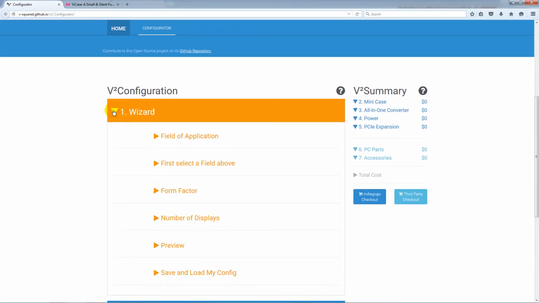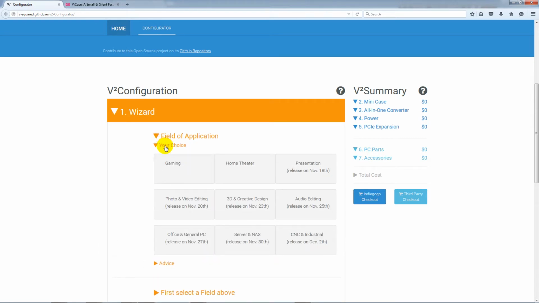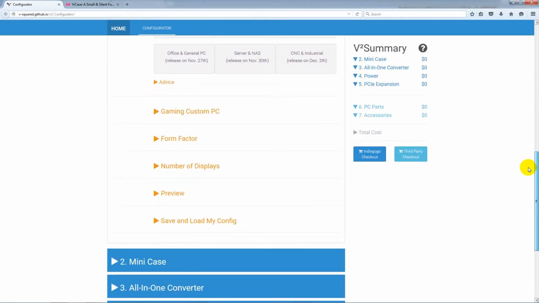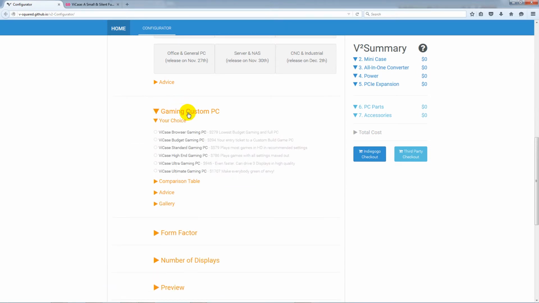Let's unfold the wizard, go to Field of Application. Here you choose your application. I'm choosing Gaming. The Gaming Custom PC shows up here. When you unfold it, you have a choice of 6 ready-made configurations. We will choose the standard gaming PC.